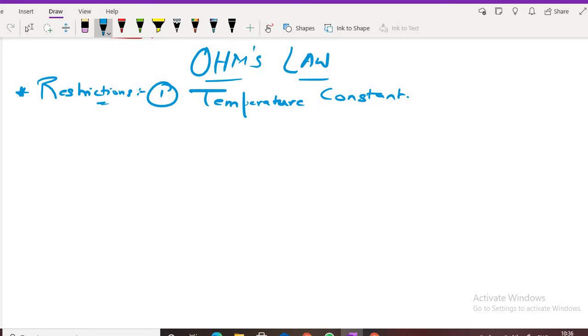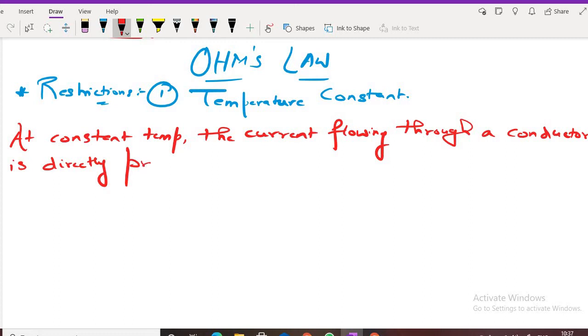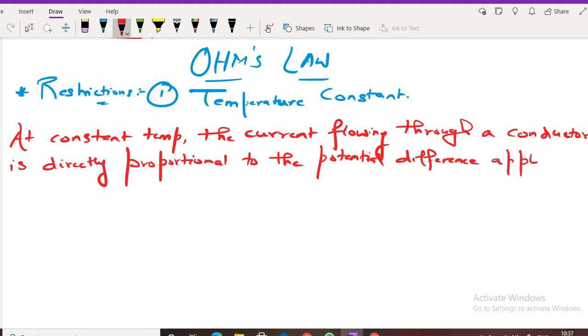I am writing the law. At constant temperature, the current flowing through a conductor is directly proportional to the potential difference applied across the ends of the conductor.